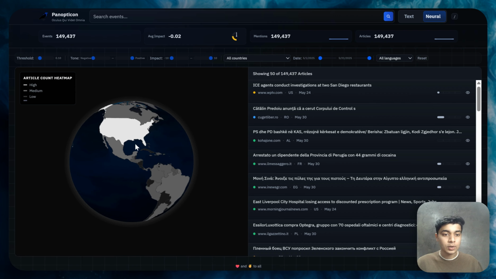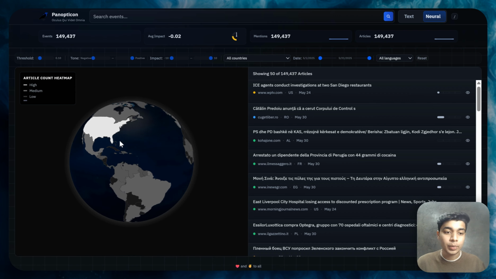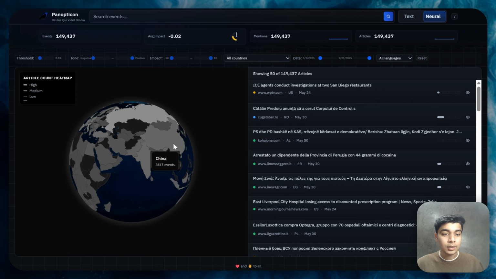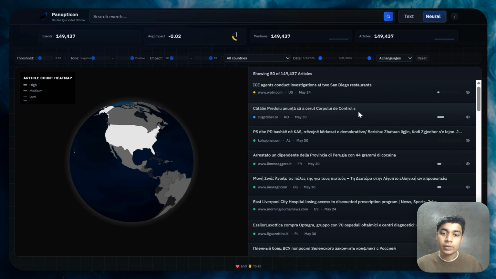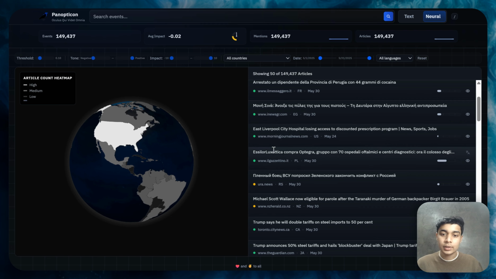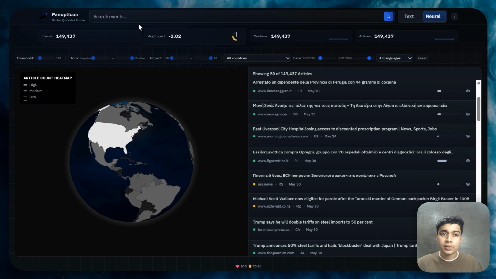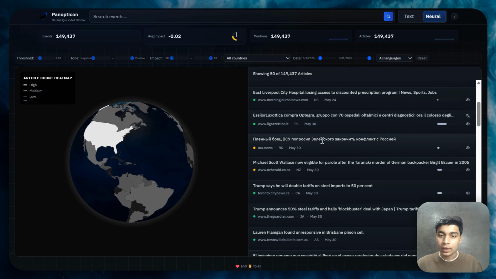This is the user interface. On the left is a globe showing you a heat map of article and event density across the world, grouped by country. On the right are the articles themselves. Right now, we don't have any filters or any search conditions, so this is showing the whole data set.